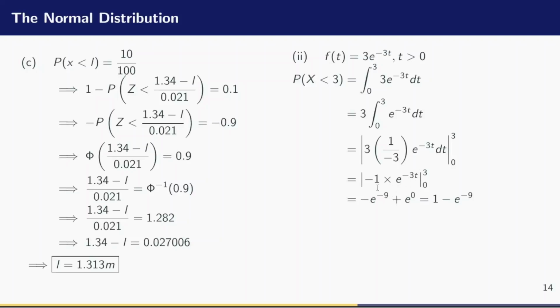Then minus negative gives me positive. When I plug in a 0, e raised to the power 0 is 1. So our result is 1 minus e raised to the power -9. And if you insist on writing it as a decimal and punching that on your calculator, it will give you 0.999.